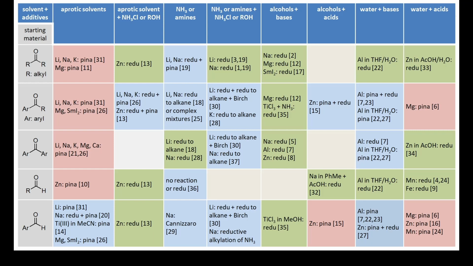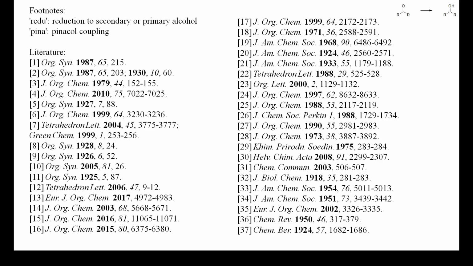So, for most aldehydes and ketones, it seems to be possible to find suitable conditions for a clean reduction to secondary alcohols or for clean pinacol couplings. As mentioned above, transition metal catalysis may be used to further enhance the yield of secondary alcohols. These are the references for the previous table.